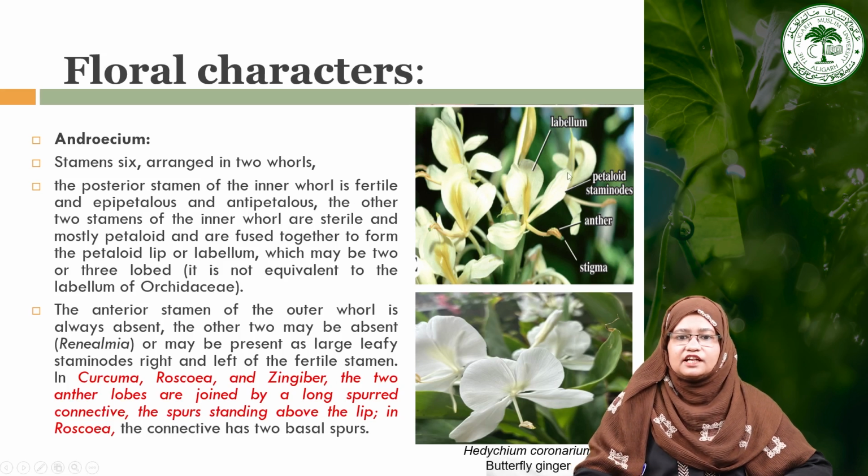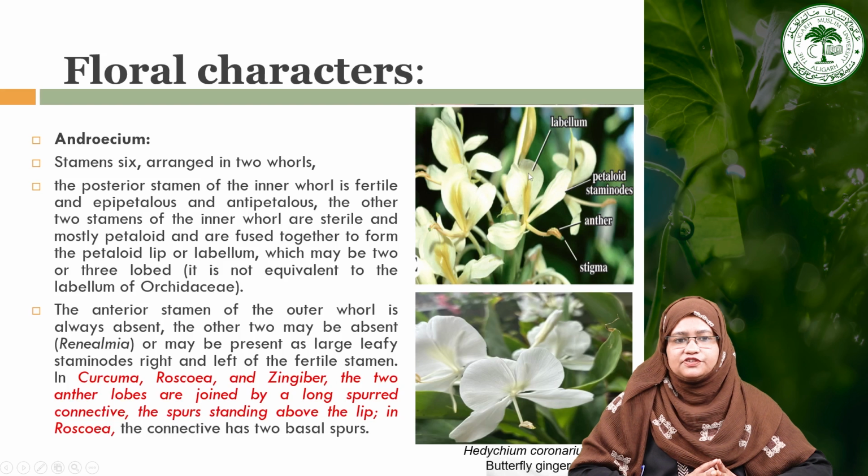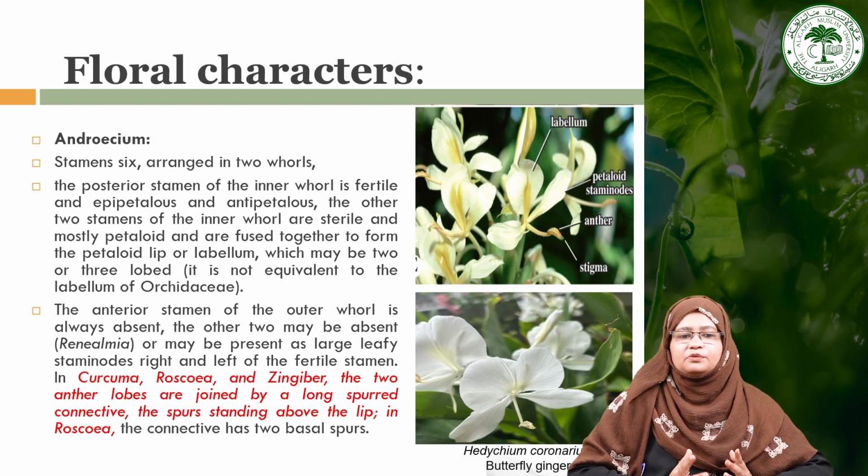As you can see, these are the petaloid stamens which are represented here and are fused together to form the petaloid lip or labellum. As you can see, this is the labellum, which is formed by the staminodes and may be 2 or 3 lobed. But it is not equivalent to the labellum of the Orchidaceae family.